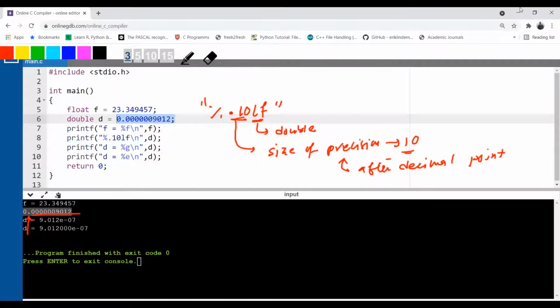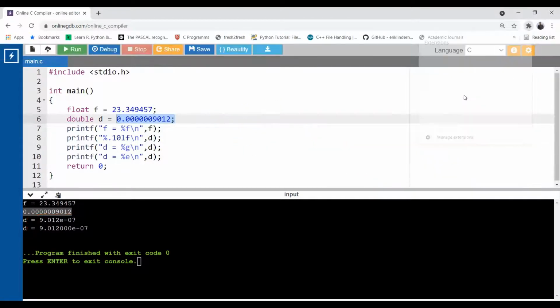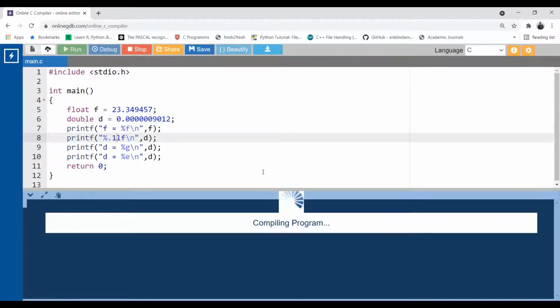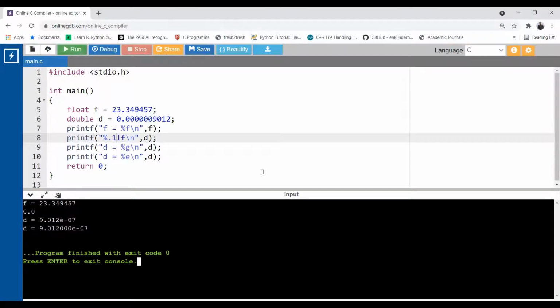If you reduce the precision value, it will behave according to the precision value. Suppose I reduce it to 1. Now run. Now look at the second number in the output. Only 1 digit, 0, after the decimal, because I told the compiler that 1 is the size of the precision. Length is 1, so only 1 digit you get here. If you change it to 5, it will give 5 digits after the decimal point. Number is not truncated yet, we have the first 5 zeros. Okay, so these are the various format specifiers that you can use along with the precision to print